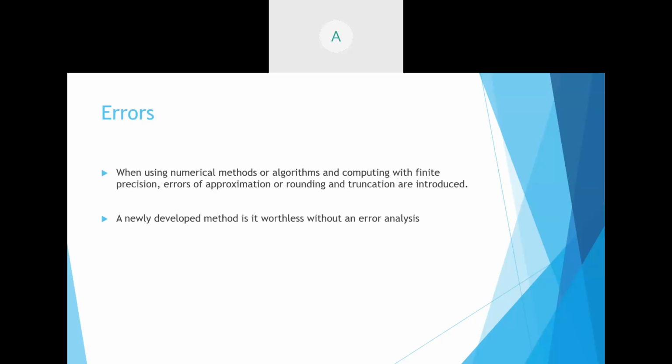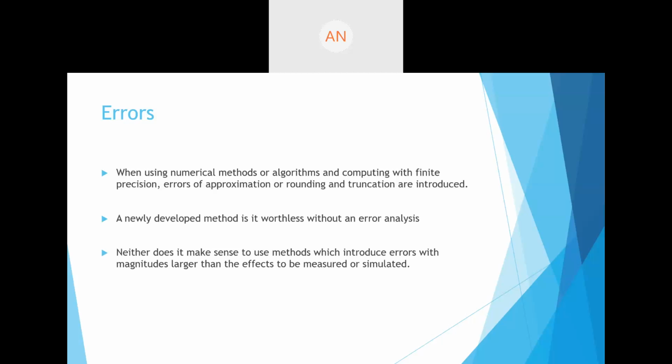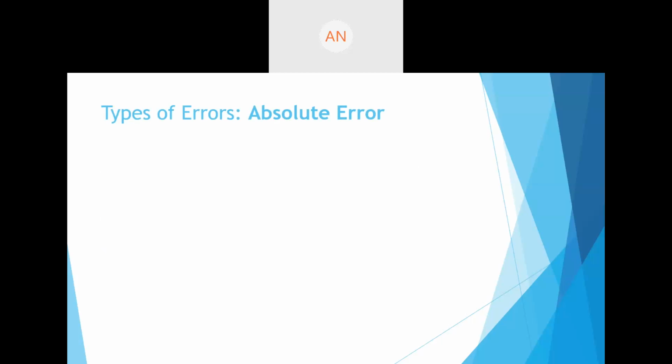A newly developed method is worthless without its error analysis. So whenever we develop a method in numerical analysis, we have to understand what the errors are. Because we are guessing, we have to estimate the errors that are possible. All right, so that is about errors. There are different types of errors that come in your analysis, and we're going to study this. The first one is called absolute error.